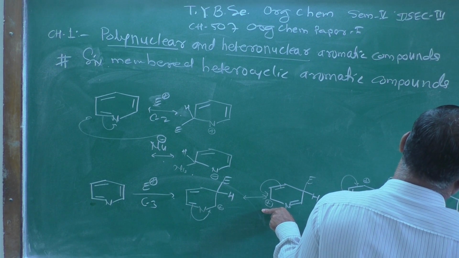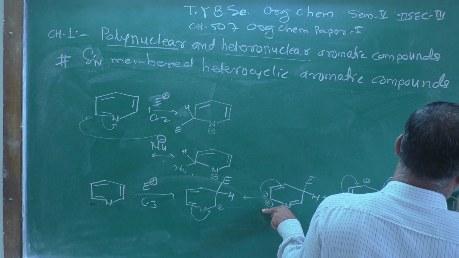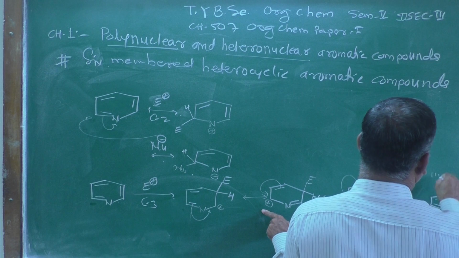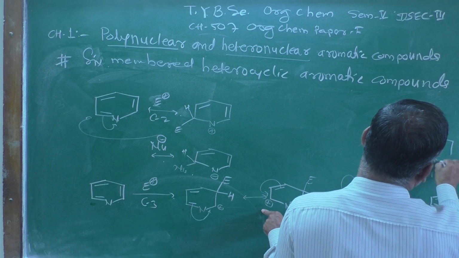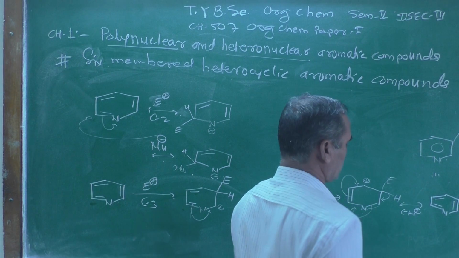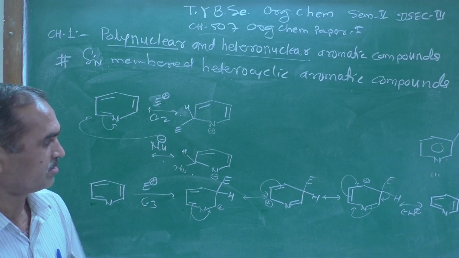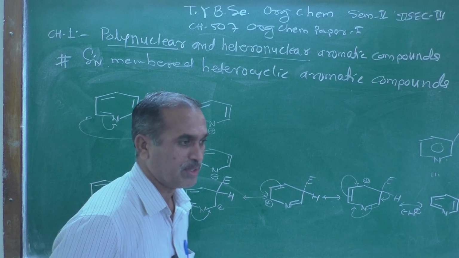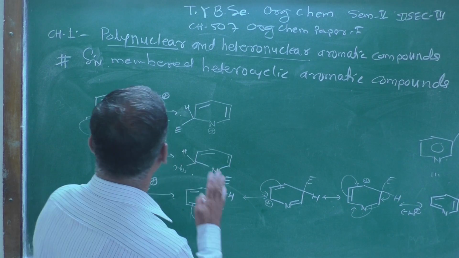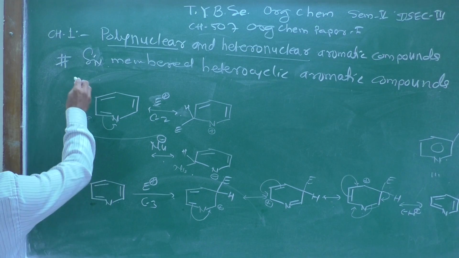here, with the electrophile like this, a double bond here, one more double bond here, and the electrophile has attacked at the 3 position, or we can say the nitrogen atom and the electrophile has attacked. This is a resonance hybrid, because when the electrophile attacks at the 3 position, it will be stabilized due to the resonance, and therefore here we will think about the reactions of pyridine.